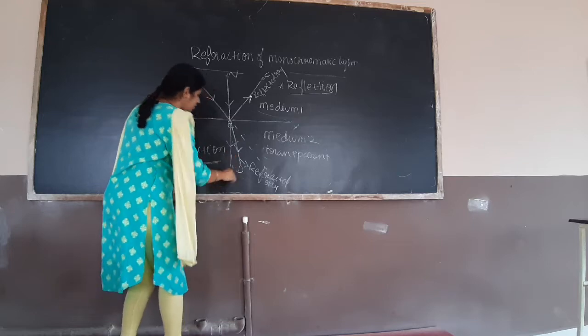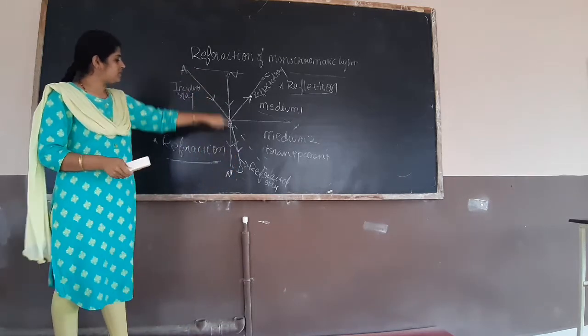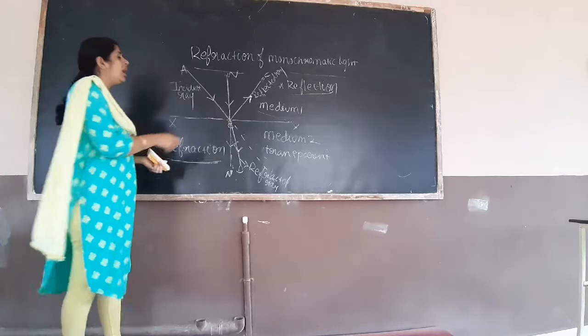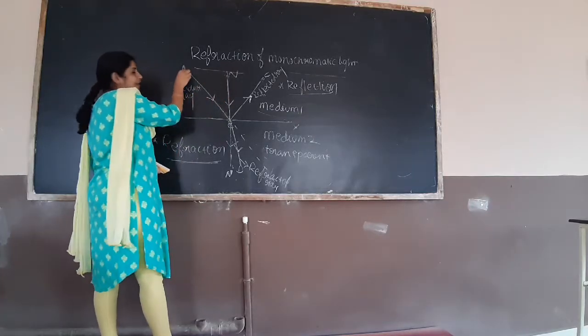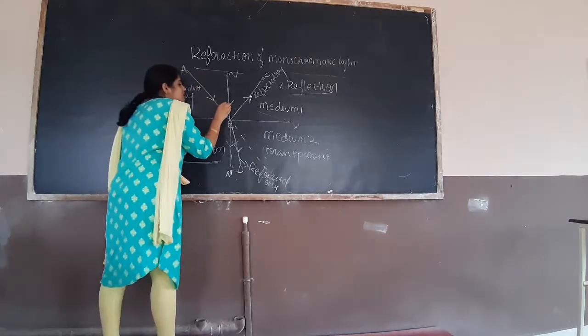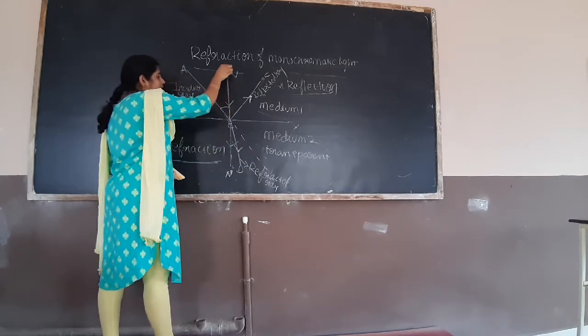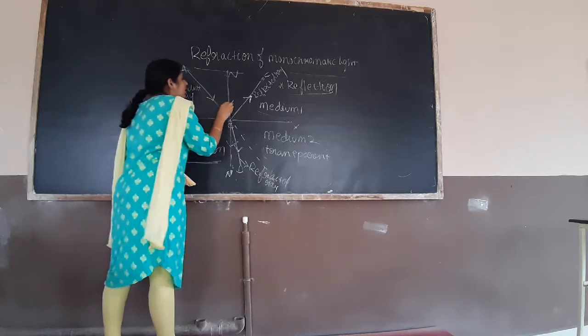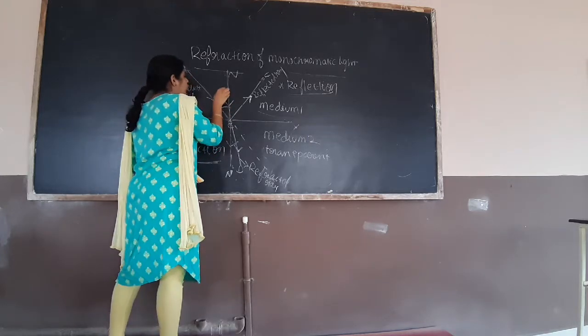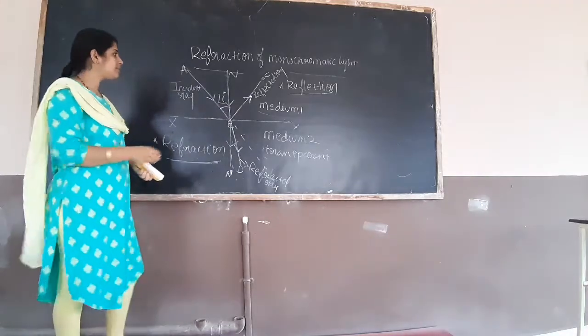N dash is the normal. The angle between the normal and the incident ray is known as the angle of incidence.